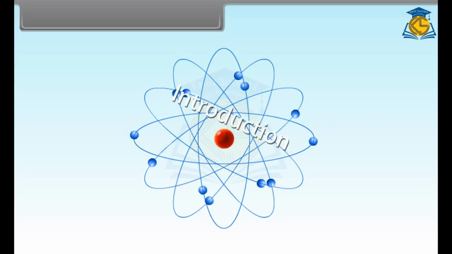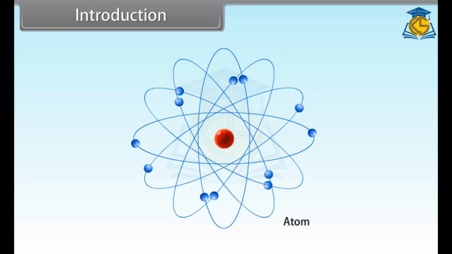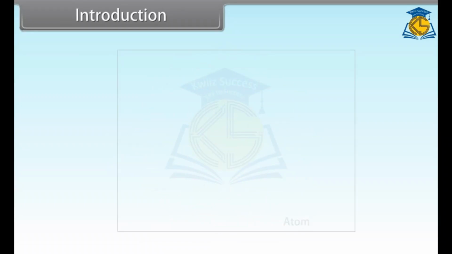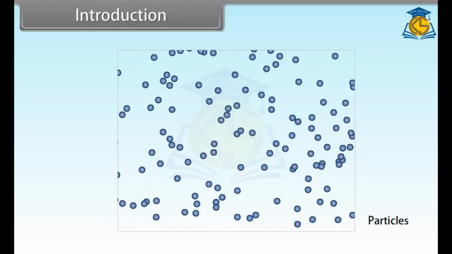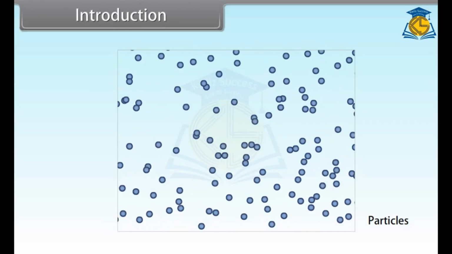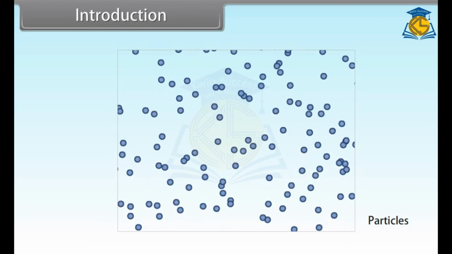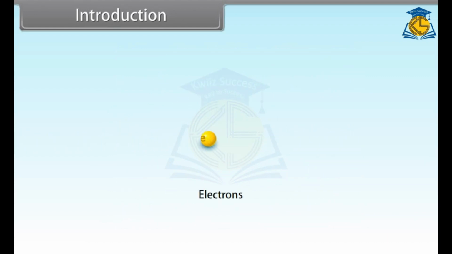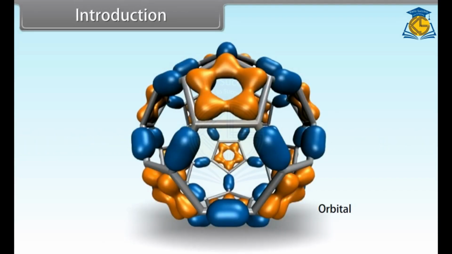Introduction. Hey kids, today we will learn the quantum mechanical model of atom. Matter has dual behavior, wave as well as particle. Heisenberg's uncertainty principle is only applicable to small particles such as electrons. The region of the atom where the probability of finding an electron is maximum is called an orbital.